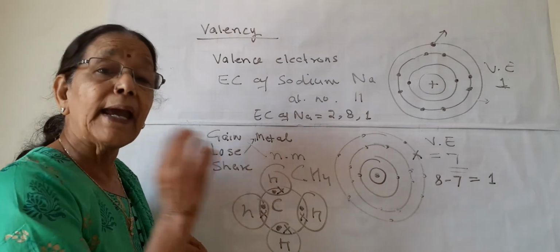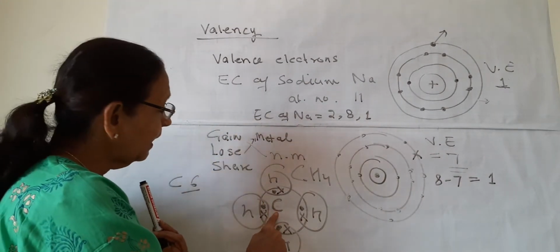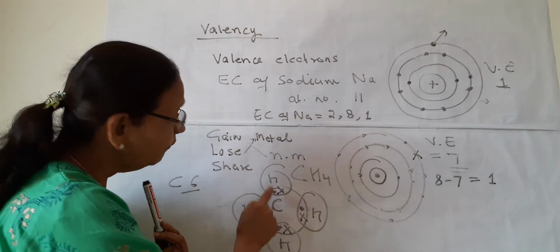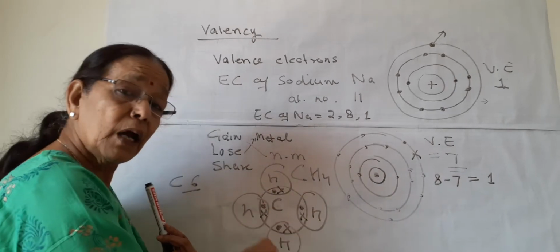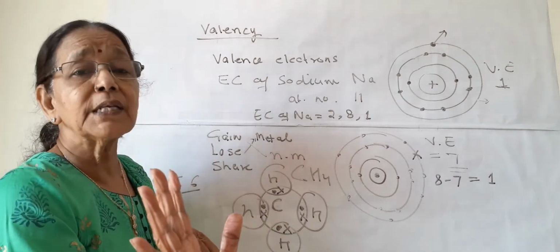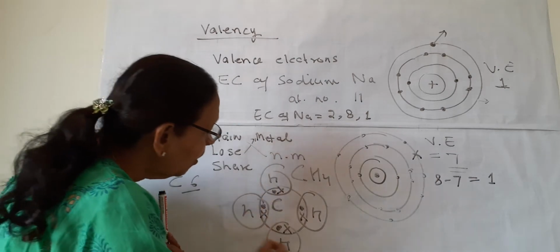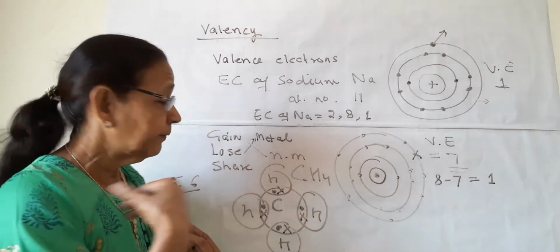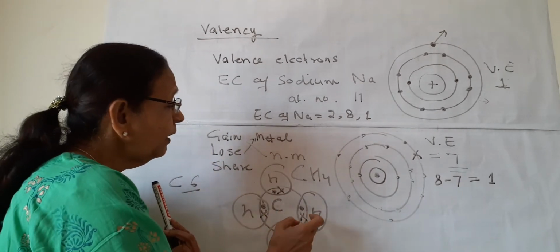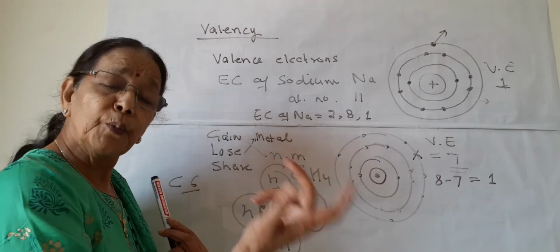Methane is a gaseous organic compound. Carbon has 4, and it wants 8. So by sharing with 4 hydrogens, it has 8 in the outermost shell: 2, 4, 6, 8. Now the carbon is satisfied with 8 electrons, and it thinks all of them are mine. Hydrogen has only 1, and if it gets 1 more, it will be satisfied by the duplet rule.